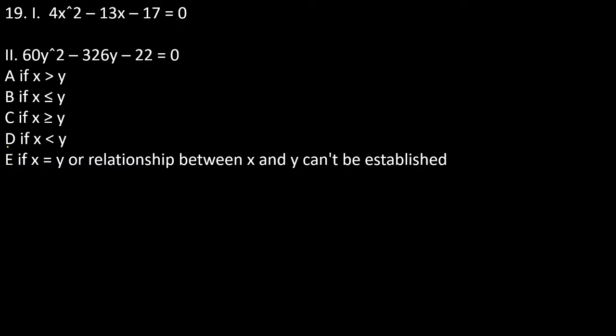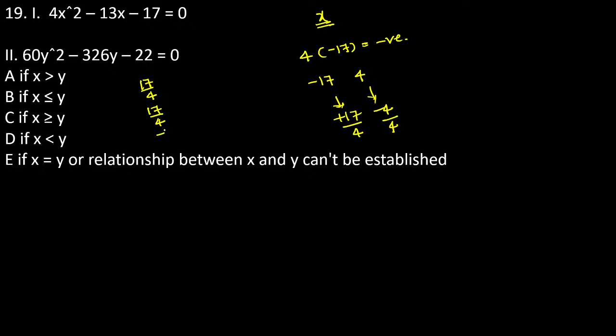Try this 19th question. Now see, the value of x: 4 into minus of 17, the resultant is negative. We want minus 13. We want minus 13, which means directly you can consider the factors of minus 17 and plus 4. The final factors are plus 17 and minus 4. Then we have a value, denominator by 4, denominator by 4. Then take the x value constant, 17 by 4, 17 by 4, minus 1, minus 1. This is the value you just consider, guys.